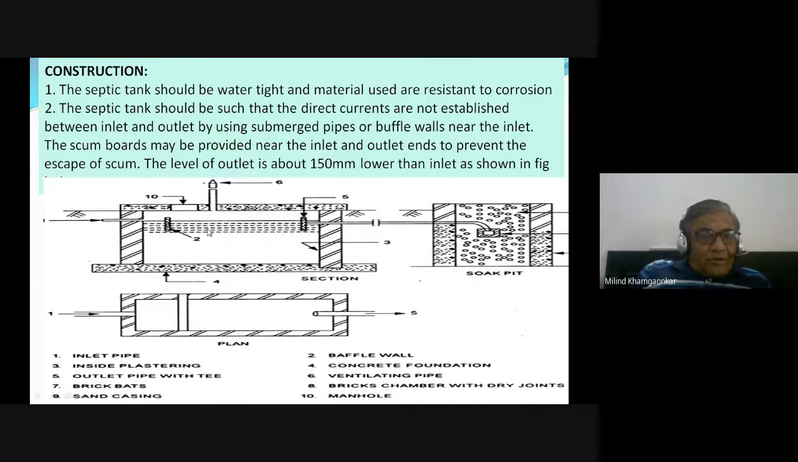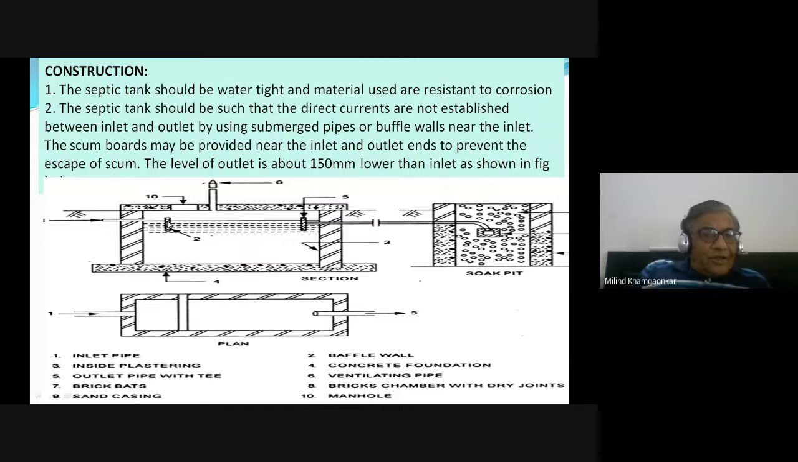Now let us come to the parts of the septic tank. The septic tank should be such that direct currents are not established between inlet and outlet, by using submerged pipes or baffle walls near the inlet. जैसे सीवेज अंदर आता है वैसे के वैसे ही वो बाहर नहीं जाना चाहिए, उसको कहीं ना कहीं तो रुकाव होना चाहिए, ऑब्स्ट्रक्शन होना चाहिए. There should not be any direct currents.